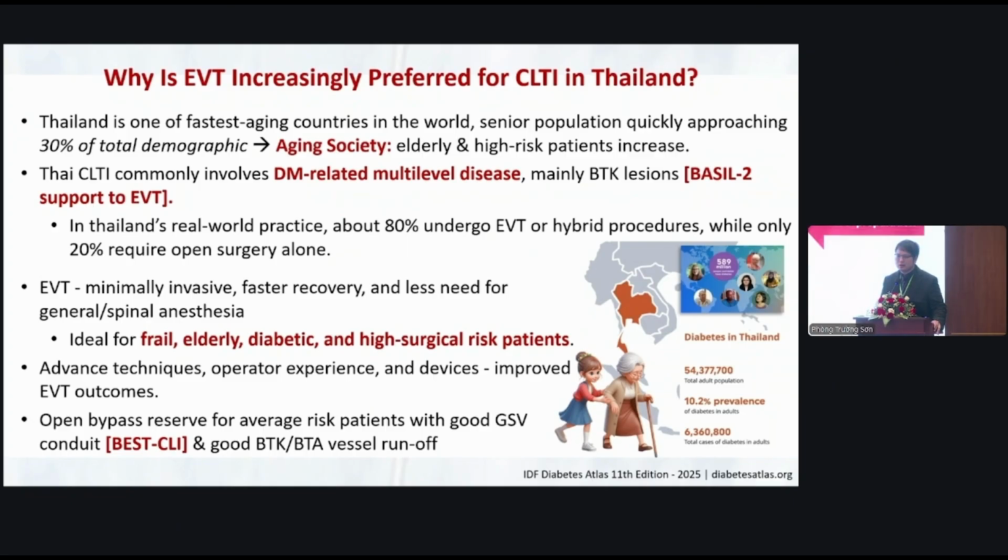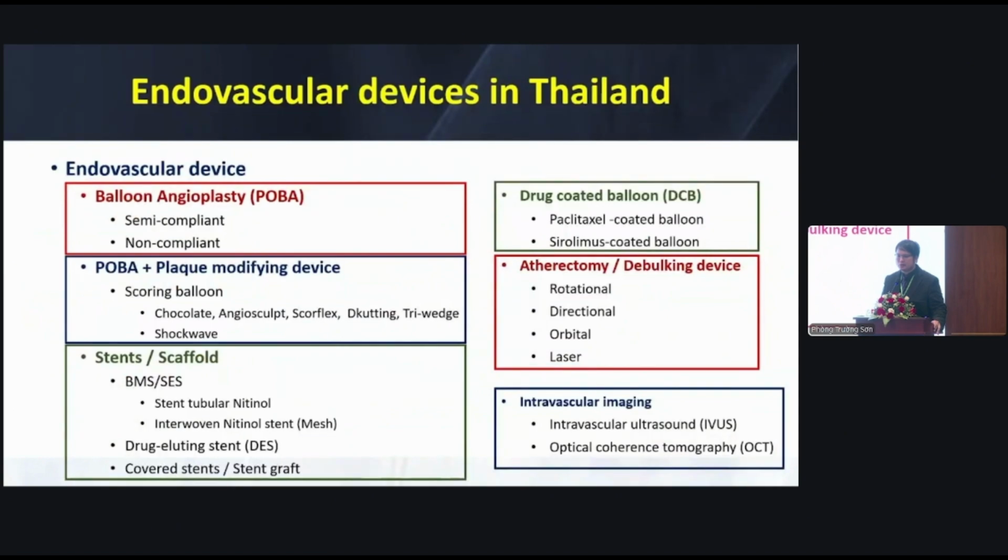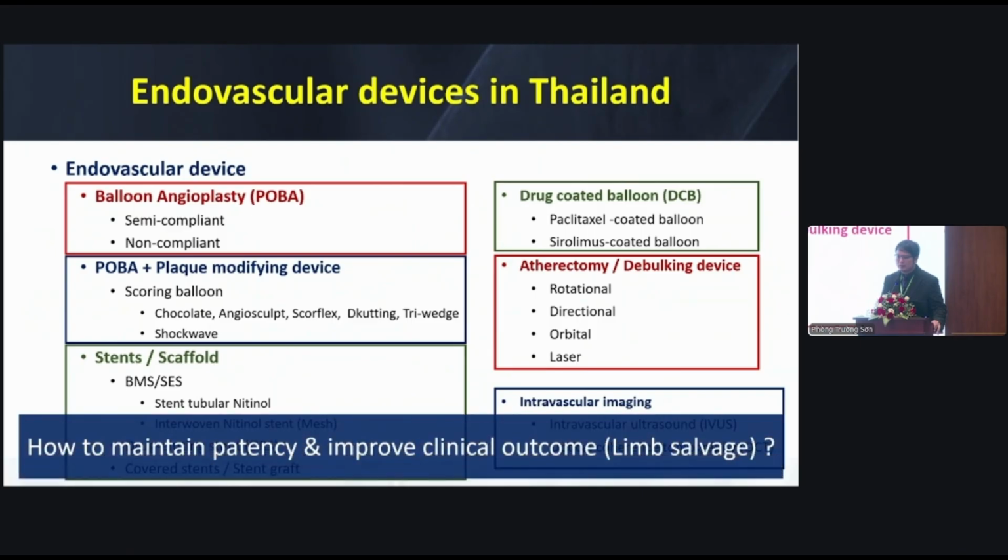The important step includes vessel preparation that allows maximal lumen diameter without limiting dissection. The second important step is the definitive therapy of arterial occlusion, DCB or stenting. And these are the devices available in Thailand now: POBA, specialty devices, scoring balloon, stent scaffolding, DCB, atherectomy, and intravascular imaging.